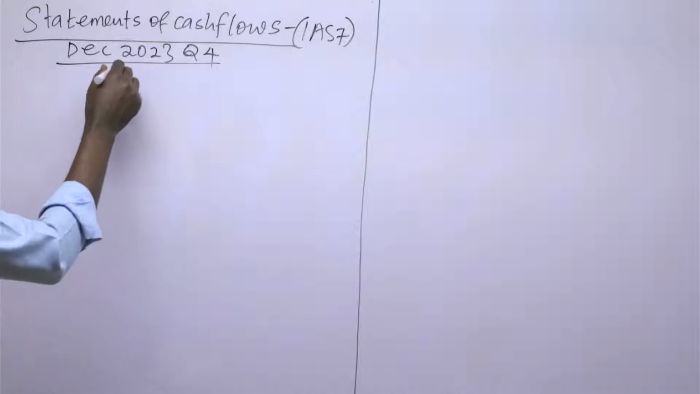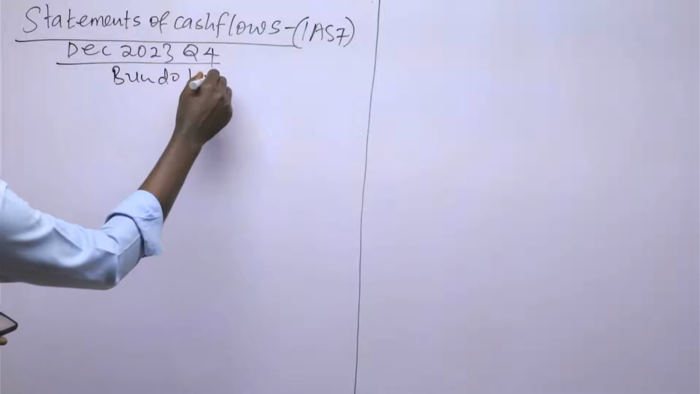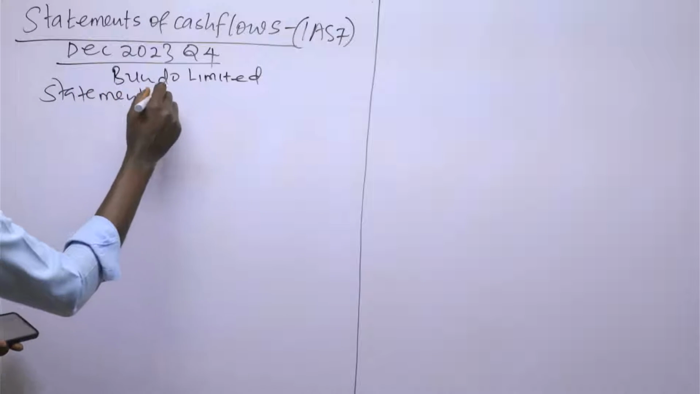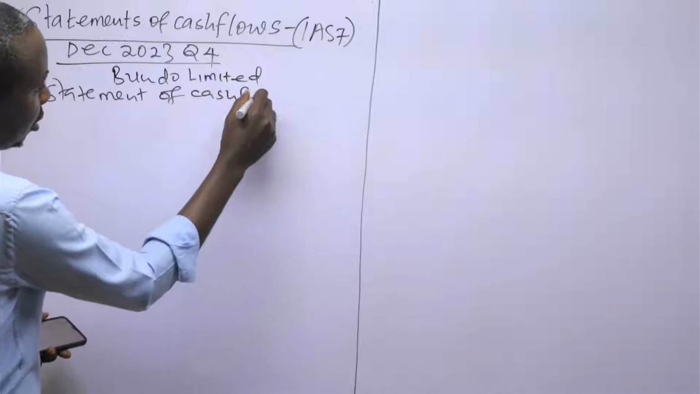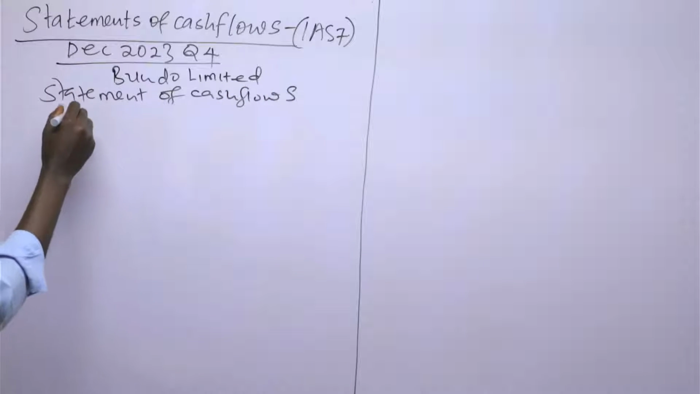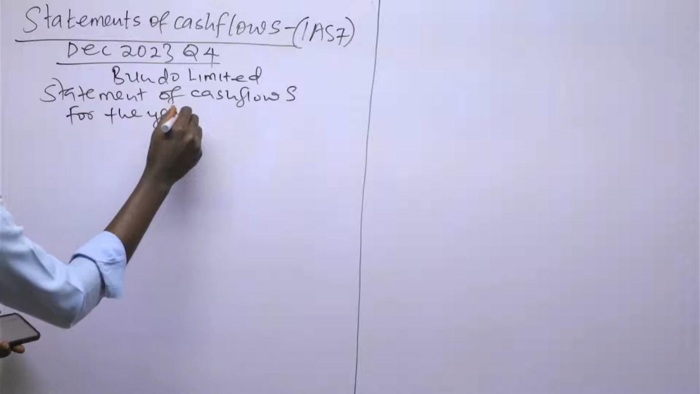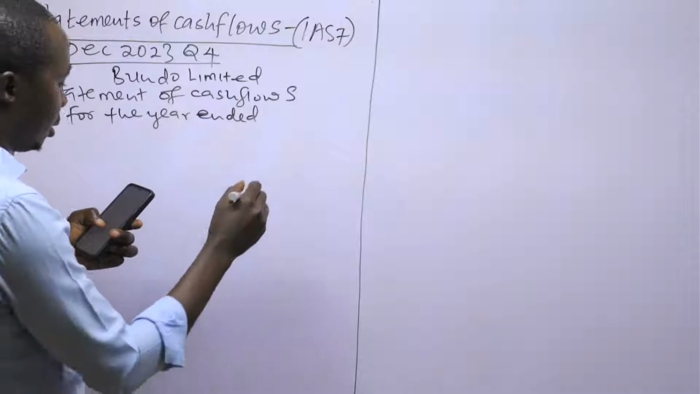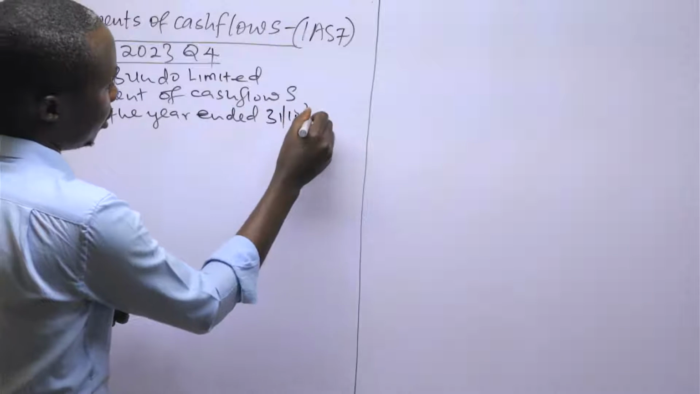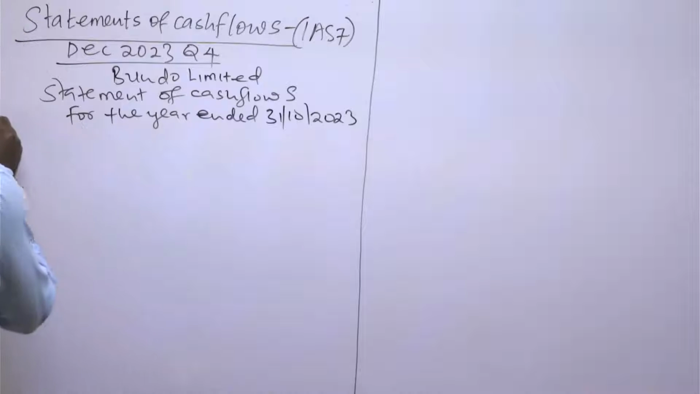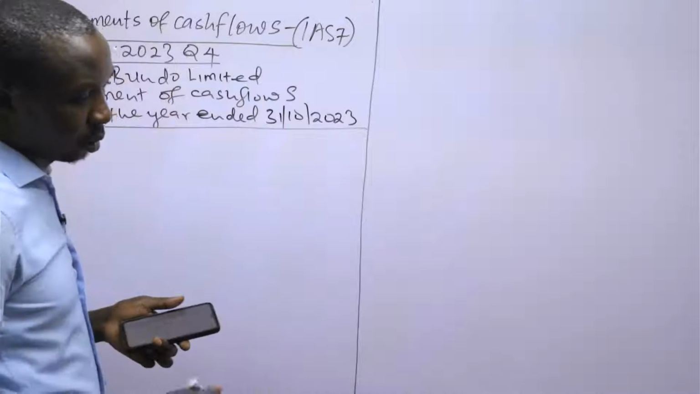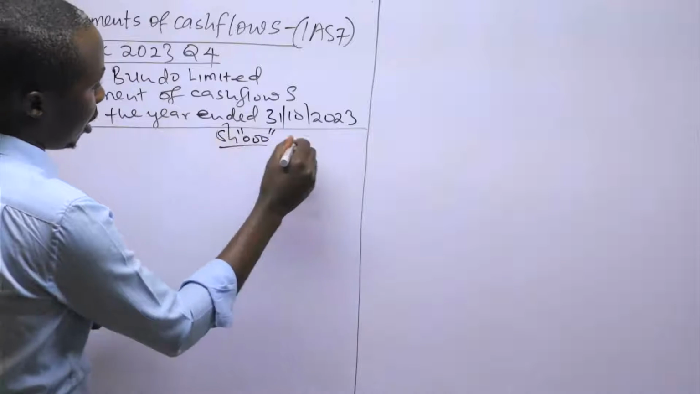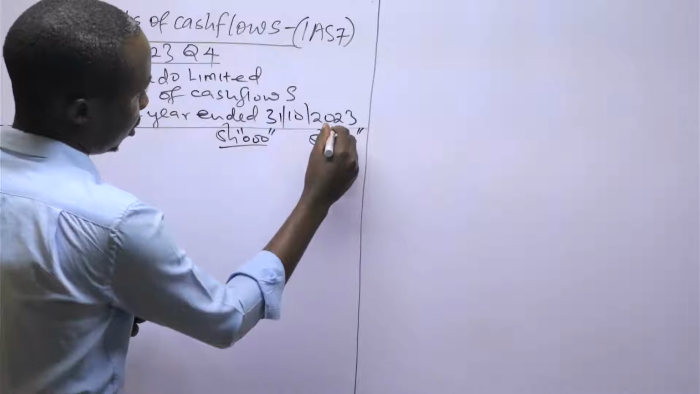So here, you could have said Bundo Limited, statement of cash flows for the year ended 31st October 2023. Our financial year was ending on 31st October 2023. Here we have shillings in thousands.